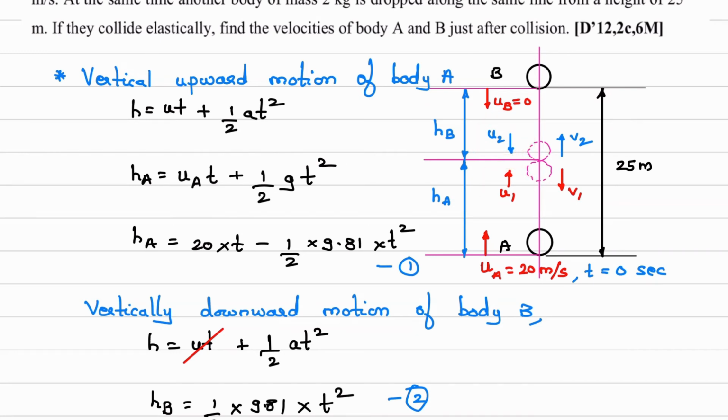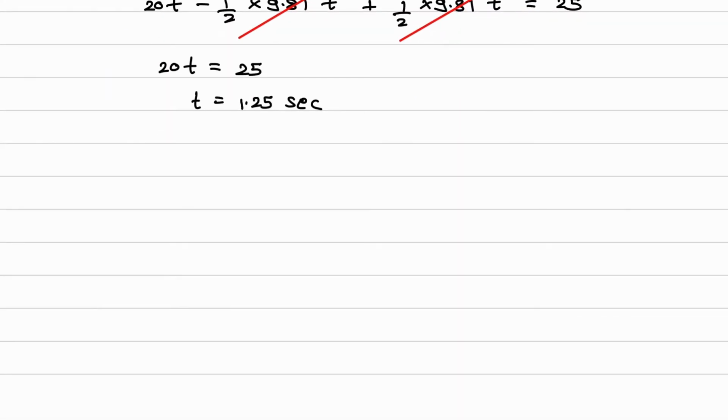So suppose this intermediate point, suppose this point is C. First I'll consider motion from A to C. Suppose this point is A, and this point is B. So first we will consider motion A to C. Even if the ball or body is A, don't get confused. I'm just giving you some notations here so that you can understand. So I'll write down for body A.